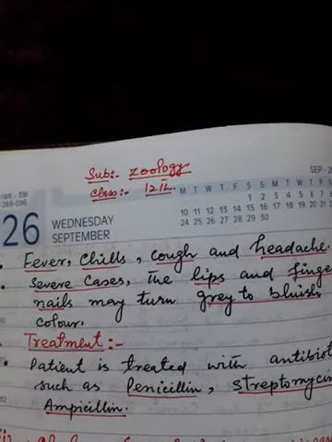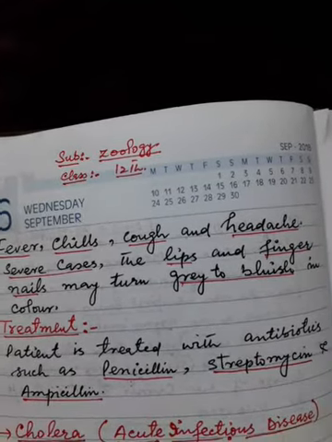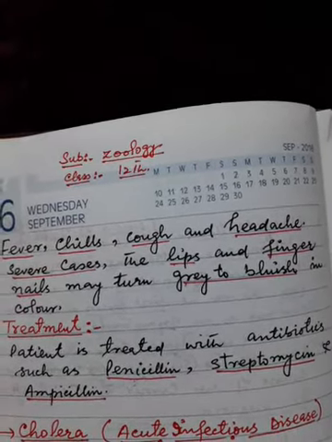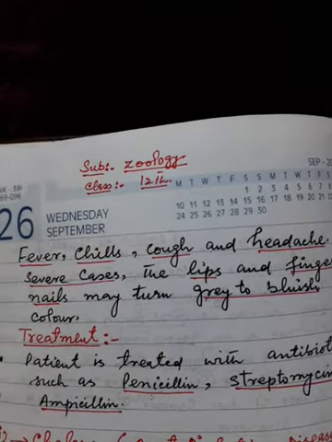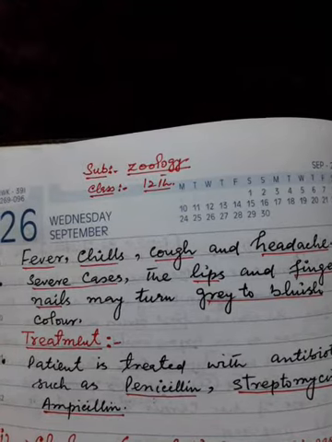Now the treatment for the disease. The patient is treated with antibiotics such as penicillin, streptomycin, and ampicillin. So this was about the bacterial disease pneumonia.